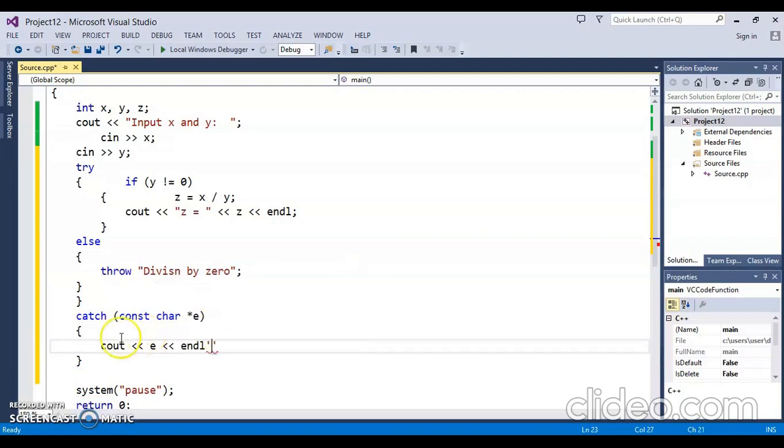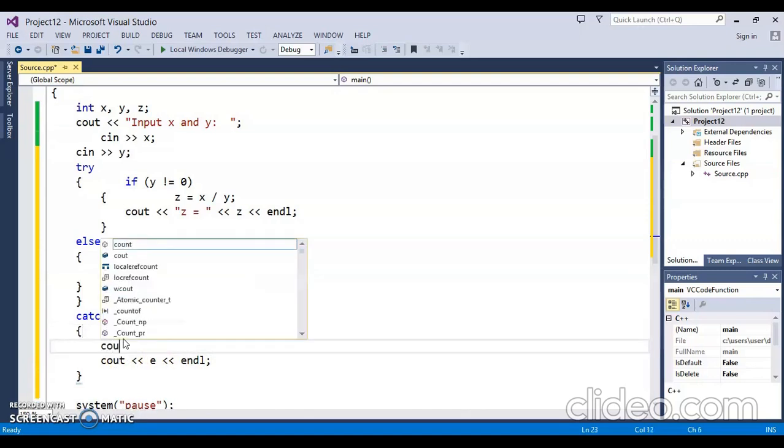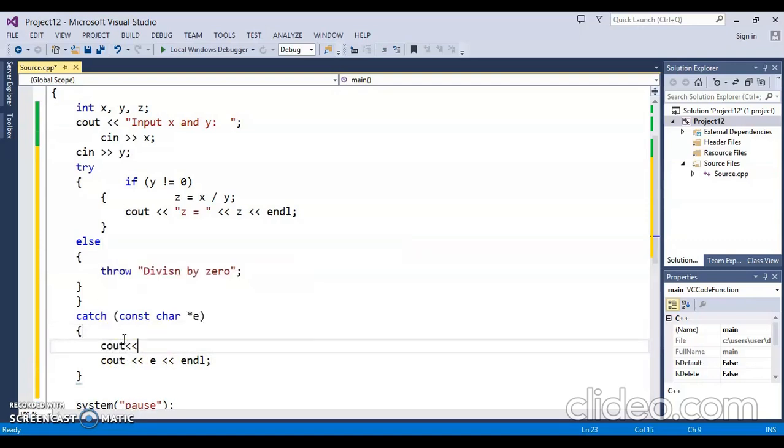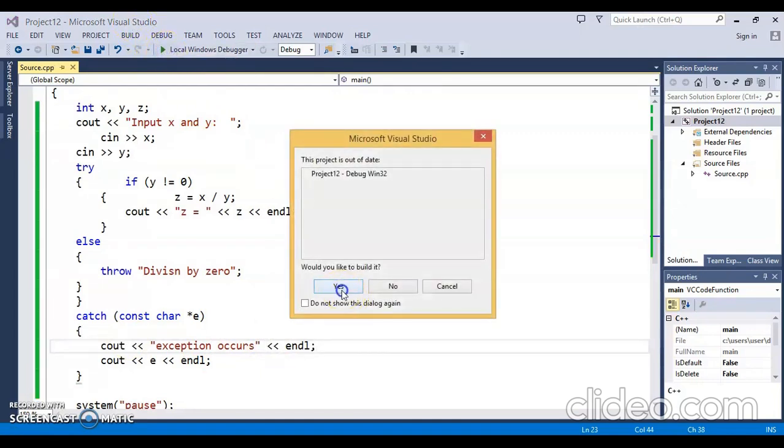This will print division by 0, or you could write whatever you want. For example, before printing this, I could print exception occurs. And what is this exception? That is division by 0. That will be printed. So let's run it now. So when we run it, what happens?